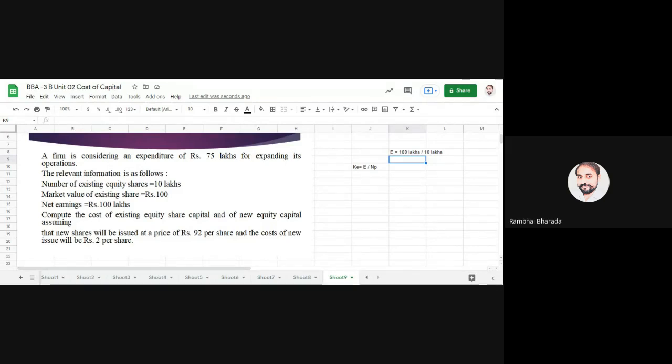Rupees 100 divided by 10, my dear, it's very simple. Here lakhs are common. So 100 divided by 10, you will get 10 rupees. So here 10 divided by NP. NP, net proceed.